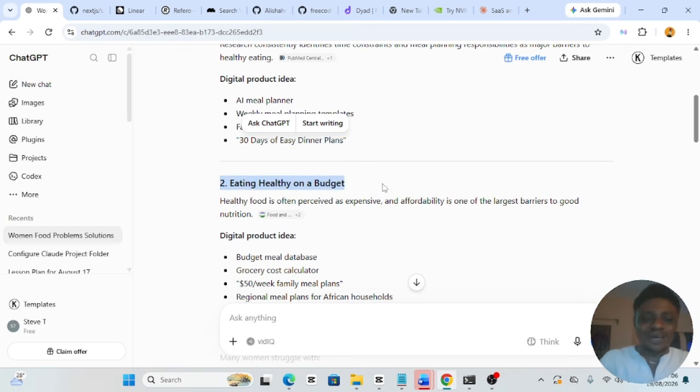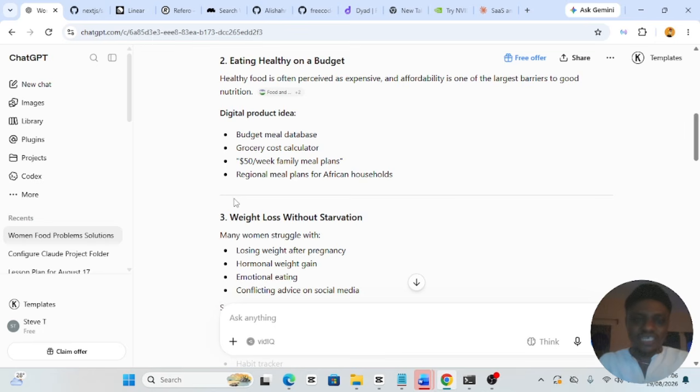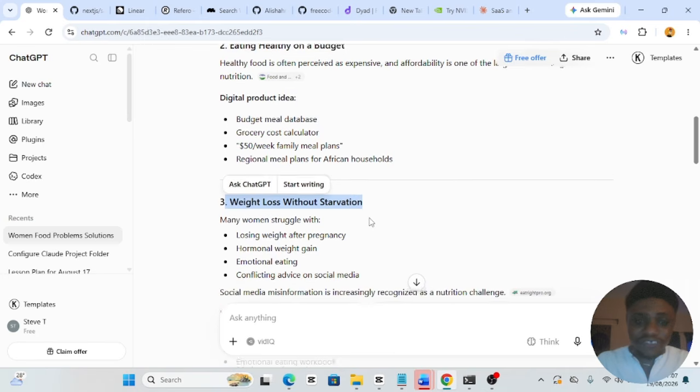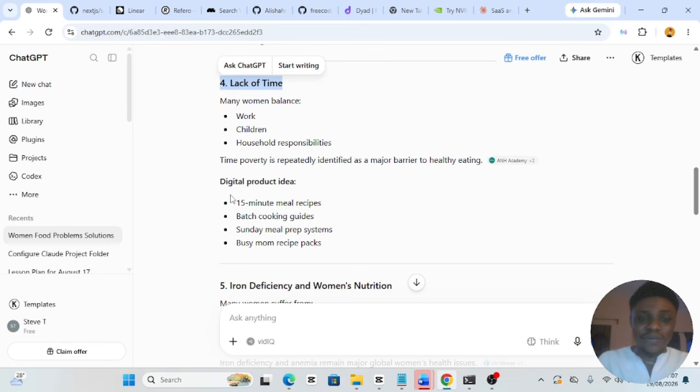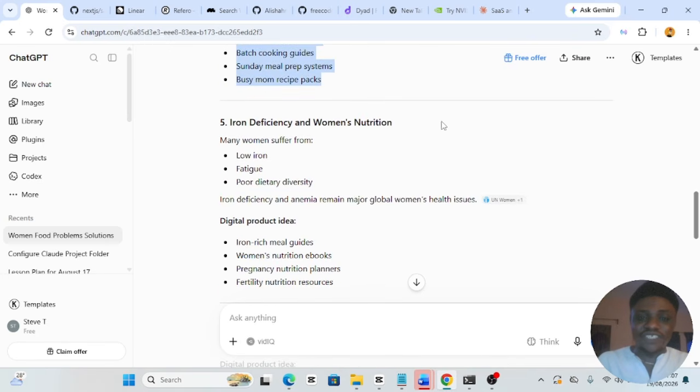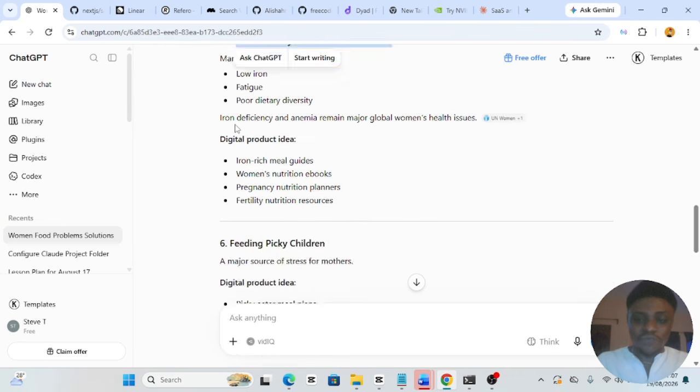Another problem is eating healthy on a budget. Digital products under this particular problem: budget database, grocery cost calculator, $50 per week family meal plans, regional meal plans for African households. Weight loss without starvation is another problem. You can see all the products listed here. Lack of time, and look at the products listed here. Iron deficiency and women's nutrition. You can see the products.